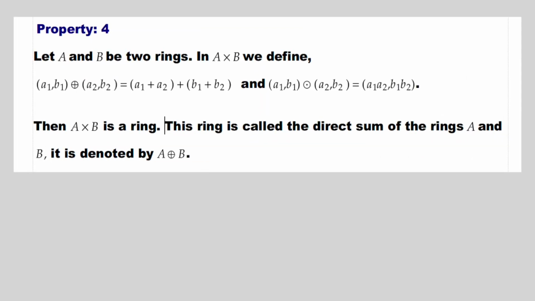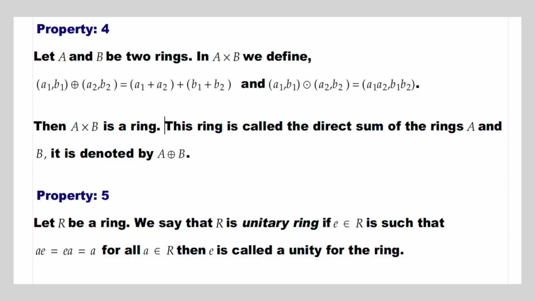Fourth property is, let A and B be two rings. In A cross B we define (a1, b1) ⊕ (a2, b2) equal to (a1 + a2, b1 + b2) and (a1, b1) ⊙ (a2, b2) equal to (a1a2, b1b2). Then A cross B is a ring. This ring is called the direct sum of the rings A and B. It is denoted by A ⊕ B.